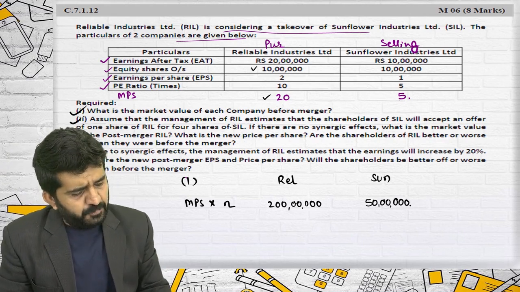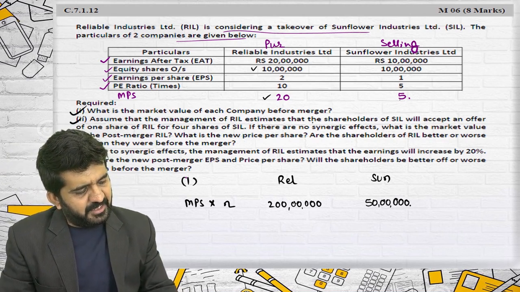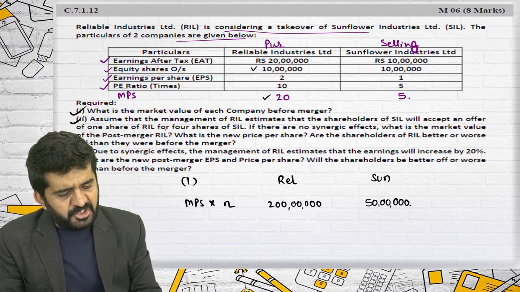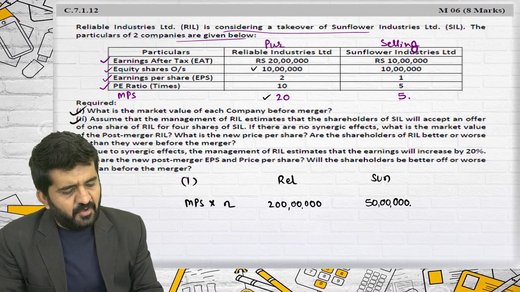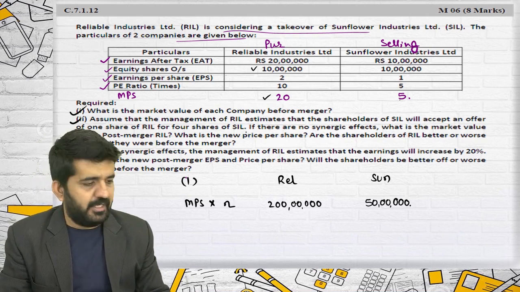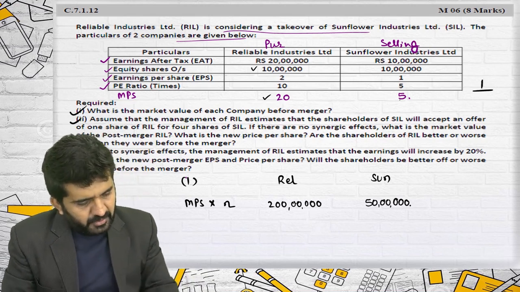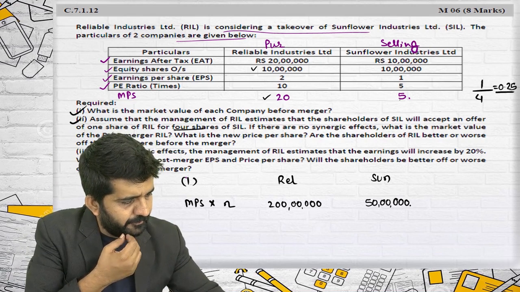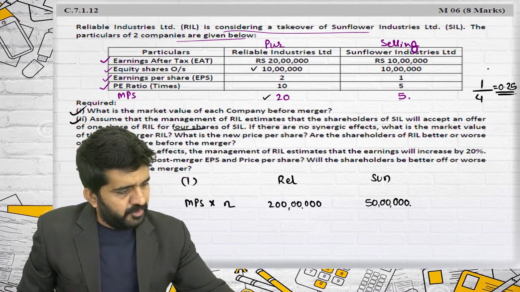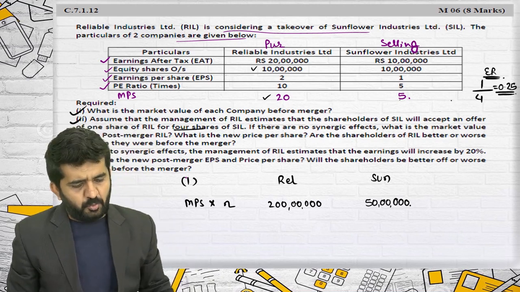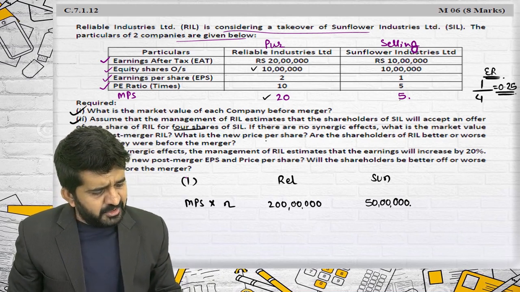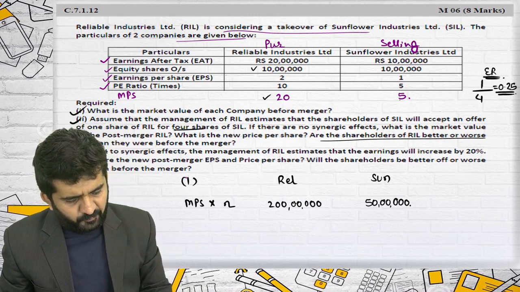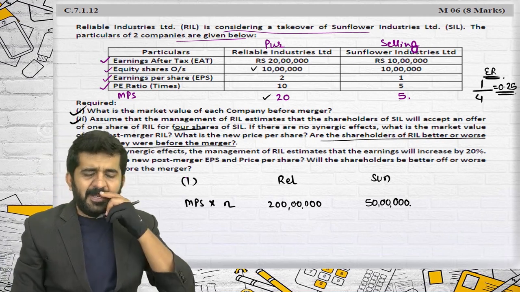Number 2. Assume that the management of RIL estimates that the shareholders of SIL will accept an offer of 1 share of RIL for 4 shares of SIL. So what they will be getting is 1, for what they are having, 4. It is 0.25, which will be the exchange ratio. This is what RIL feels. What is the new price per share? Are the shareholders of RIL better or worse off than they were before the merger?